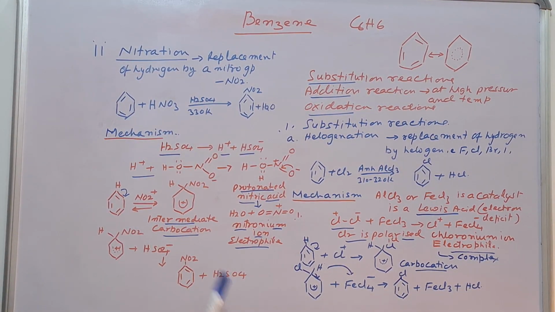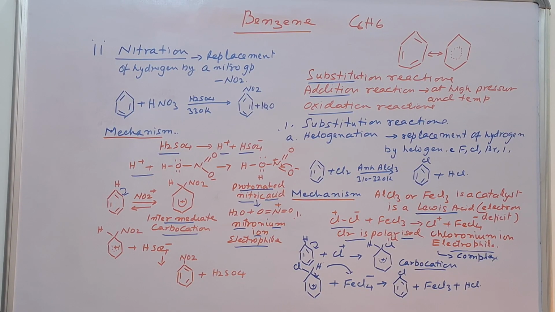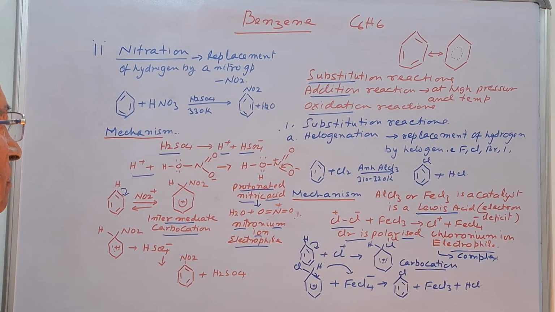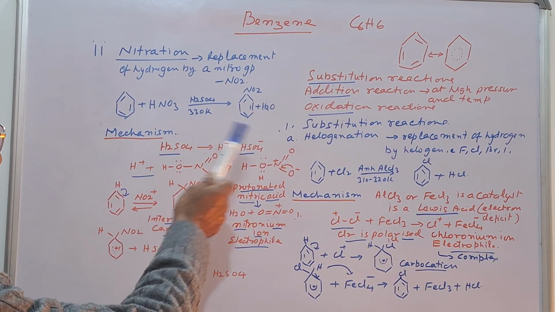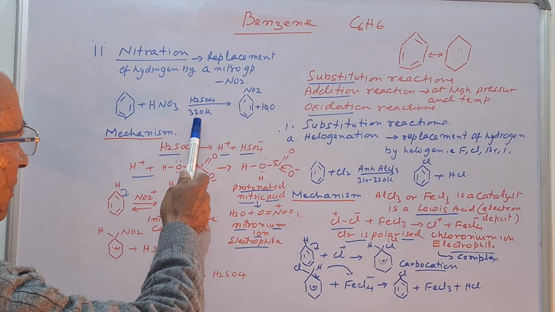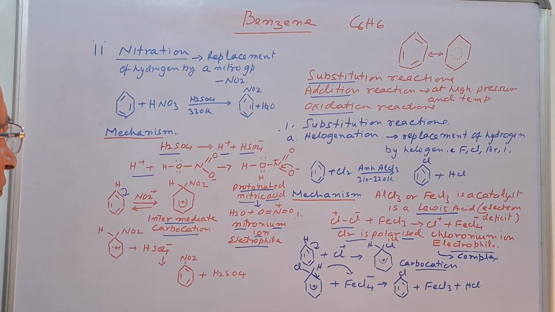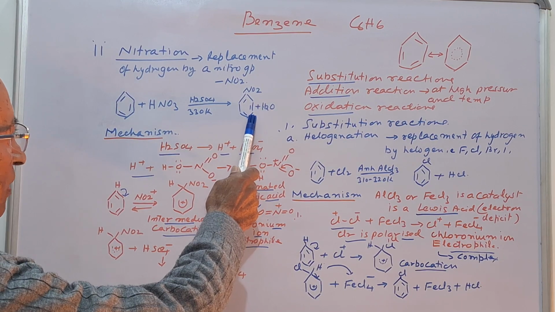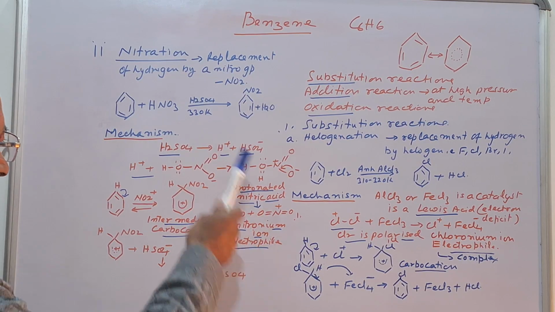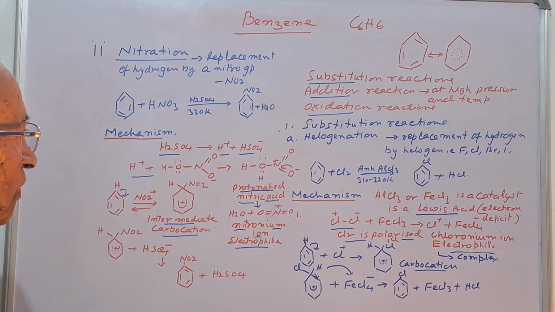Now we see the second substitution reaction, that is nitration. Nitration means replacement of the hydrogen by a nitro group. In a simple reaction, benzene is heated at about 330 K with nitric acid in the presence of concentrated sulfuric acid, nitrobenzene is formed and water is formed. Now again here, what is the mechanism? How is this nitrobenzene formed?